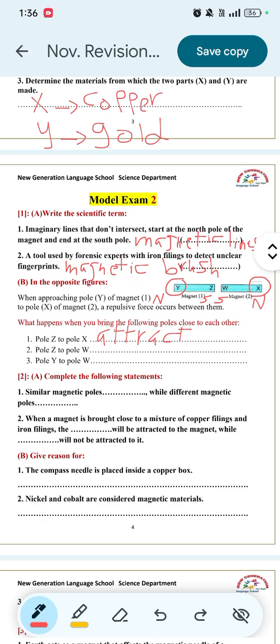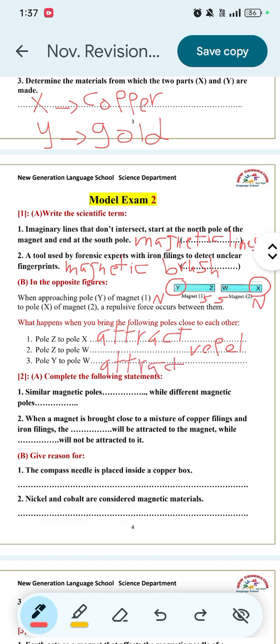Number 2, pole Z to pole W. Pole W will be south, while pole Z will also be south, so the poles will repel. Number 3, pole Y to pole W. Pole Y will be north while pole W will be south, so they will attract.